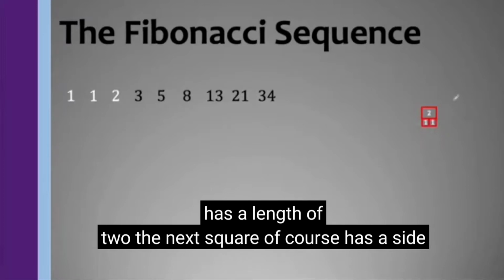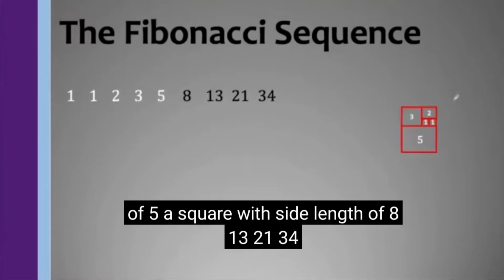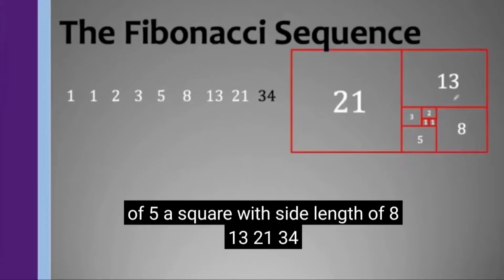The next square, of course, has a side length of 3, followed by a square with a side length of 5, a square with side length of 8, 13, 21, 34, and so on.